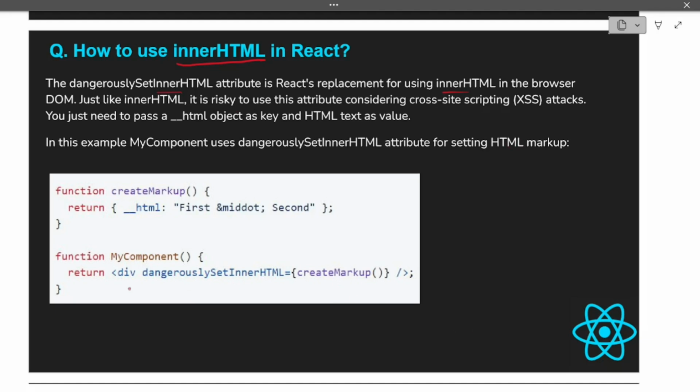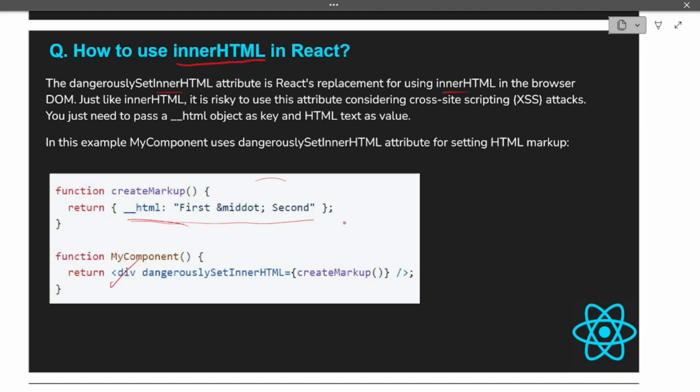For example, in this code here, we have to write something in the div. So what we are doing is dangerouslySetInnerHTML equals to, and we are giving it an object, and then in it we are returning this thing, that is our HTML. So __html colon and whatever the HTML code is, then we can display it like this.